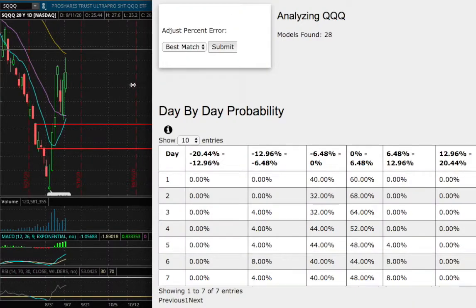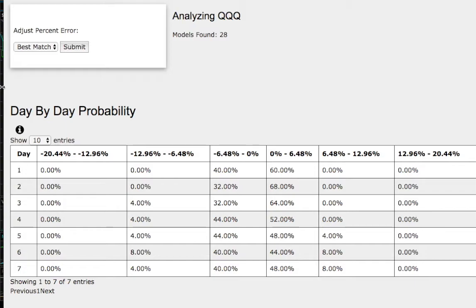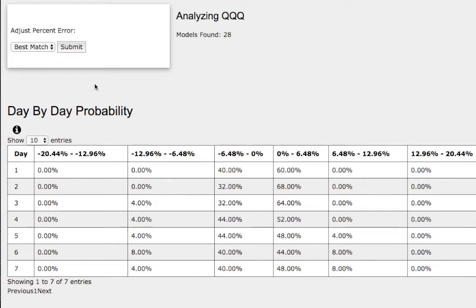As for the day-by-day probability model, which is available in the link below, so do check it out, we'll be examining QQQ. TQQ is a leveraged QQQ, and SQQ is an inverse leveraged QQQ. So do keep that in mind.